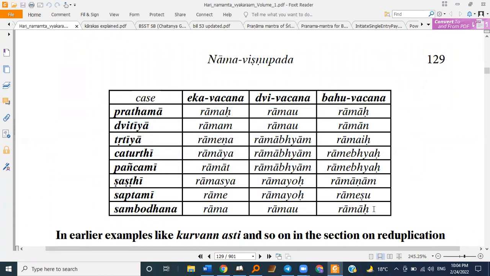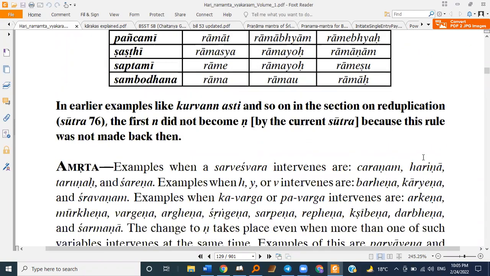And that will only happen if we already know those forms. Is there someone who already knows the whole table by heart? Any Rama table, Krishna table, whatever. Okay, so please do it.